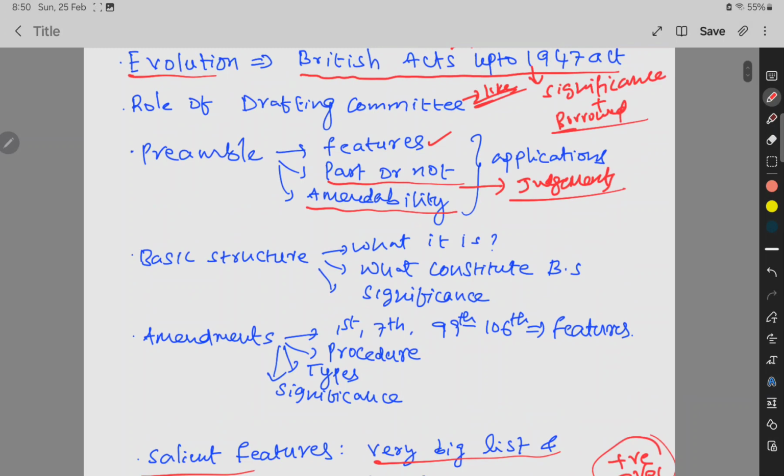And then we will see the basic structure. We need to read what the basic structure is, what things are there in the basic structure, what constitutes the basic structure, and what its significance is, okay. For that also you need to read some judgments of the Supreme Court, okay.